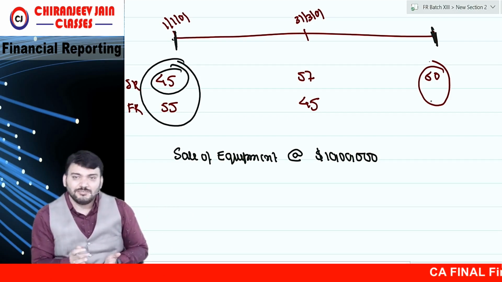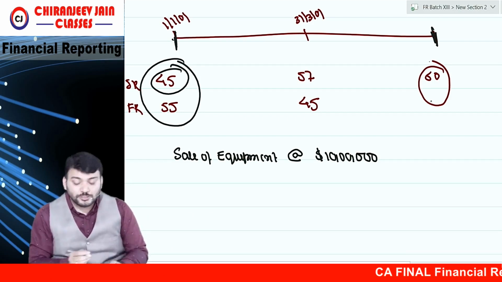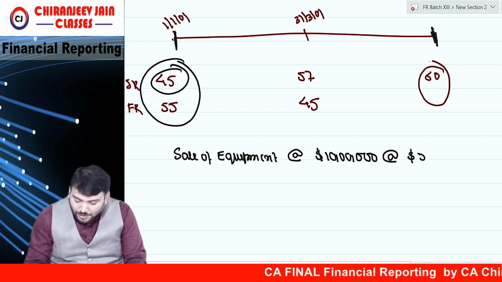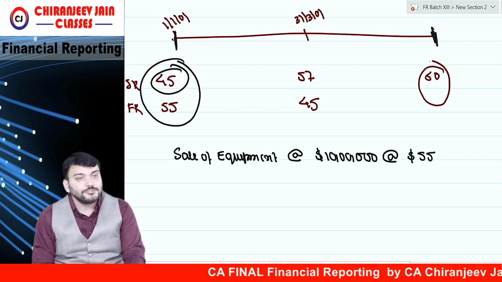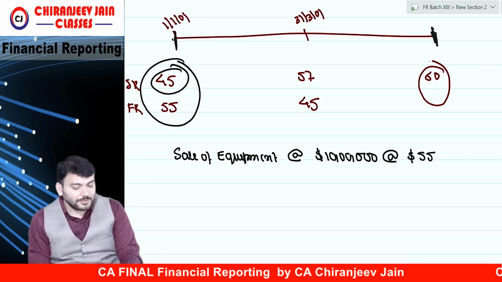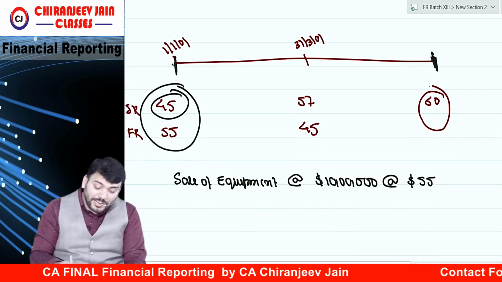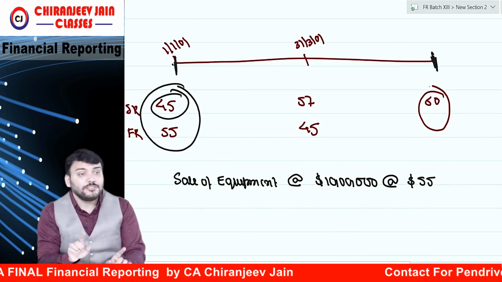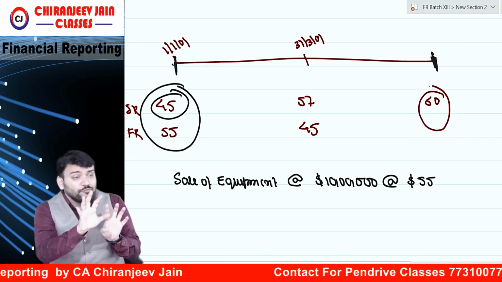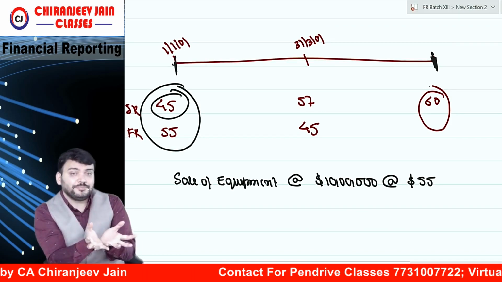60 is not the known rate. 55 now. So at what? At forward rate $55. Understood? Correct. And why has this transaction been done in dollars? Just try to understand. With this transaction, what will happen?